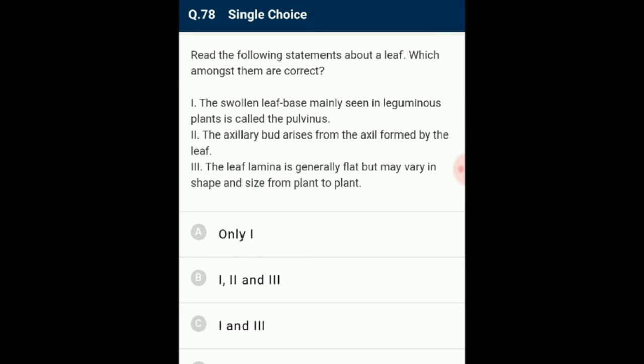The leaf generally emerges from the node of the stem where it forms an axil through which an axillary bud emerges. This axillary bud further develops into a branch. The leaf lamina serves as the stage for harvesting light for photosynthesis. The shape of the leaf may vary from plant to plant. So the answer for this question is option B. From the following statements about leaf, statements 1, 2 and 3 are correct. So the correct option is B.